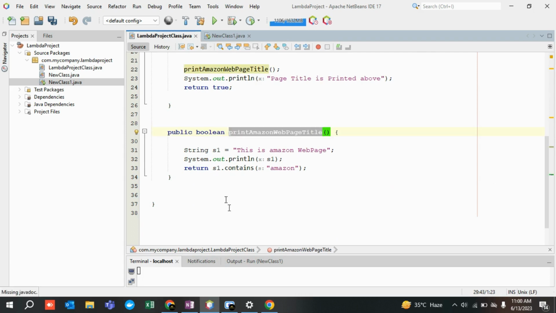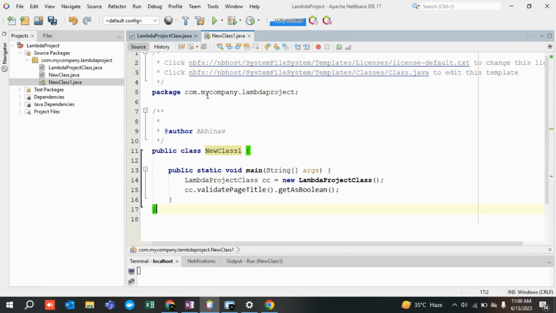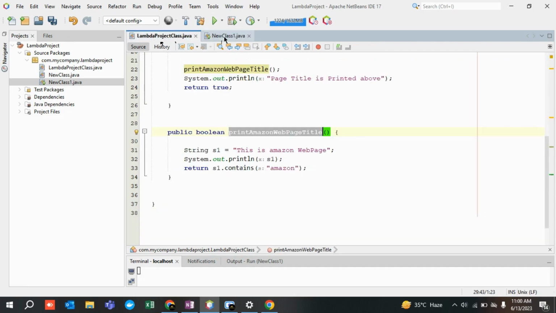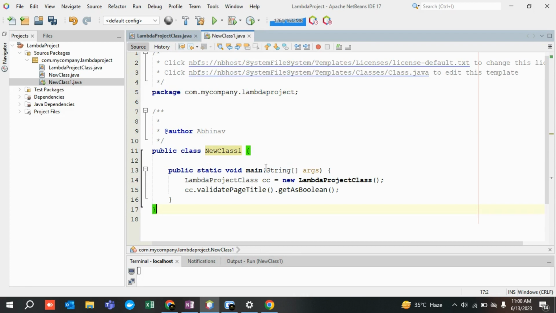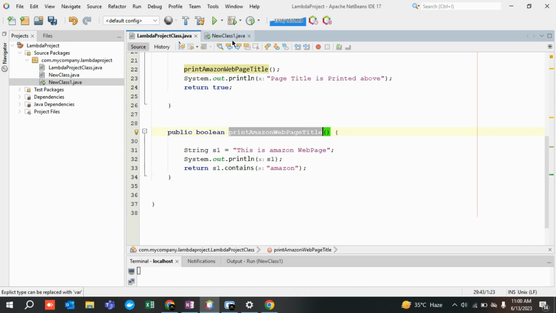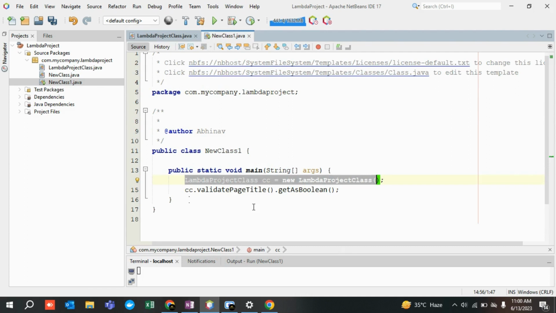This was the question that was being asked, right? Because we can make use of this particular method, right? If I want to call this method, I can directly call it. See, these are two classes, Lambda project class, and this is new class one, right? Over here, I have created an object of my first class, that is Lambda project class. In this class, there is a method named print Amazon web page title, right? I would have directly called this particular method over here and executed it, right?